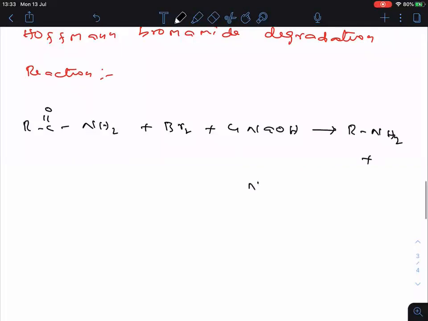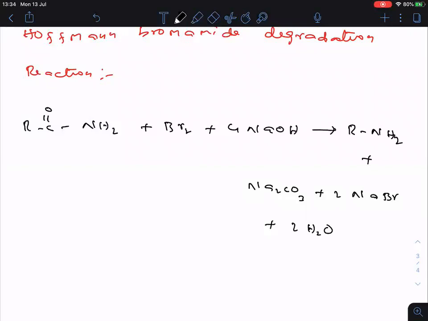Plus the byproducts are Na2CO3 plus 2NaBr plus 2H2O. Clear, everyone?